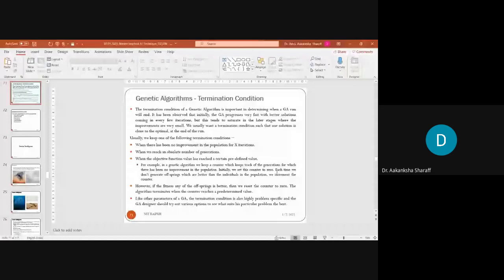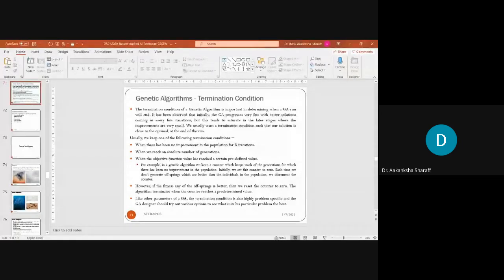I told that if there is no improvement in the population, it means that the same parent has been selected for getting the new offsprings. Okay, that means selection is already done. Yeah, selection is done, but the same parent has been considered for generating the new offsprings. Clear?